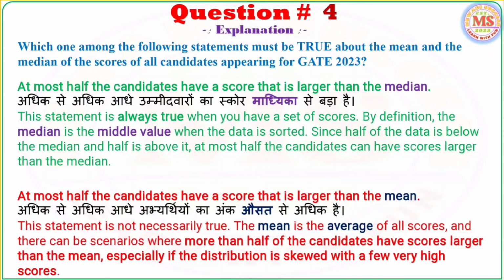At most, half the candidates have a score that is larger than the median. This statement is right. This statement is always true when you have a set of scores. By definition, the median is the middle value when the data is sorted, since half of the data is below the median and half is above it. At most, half the candidates can have scores larger than the median.